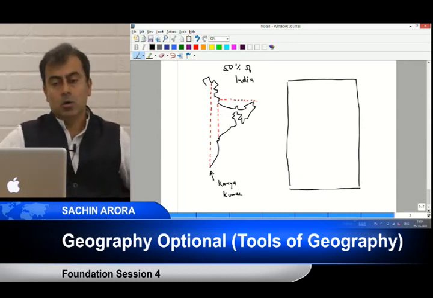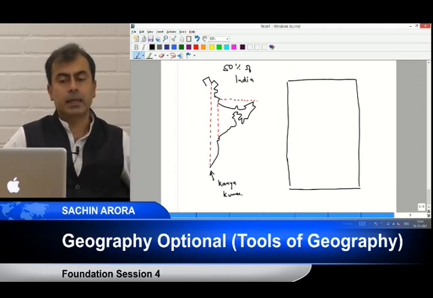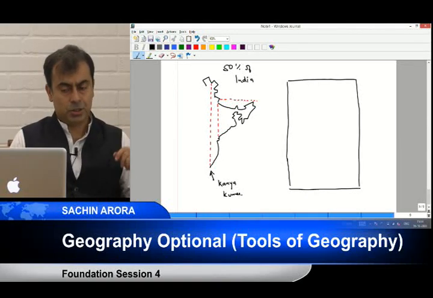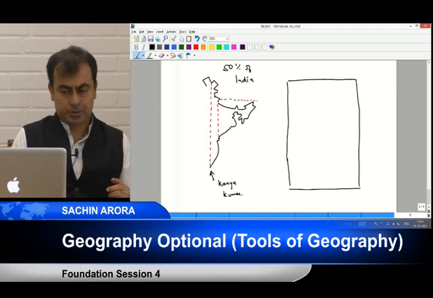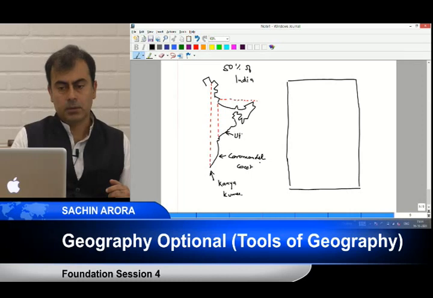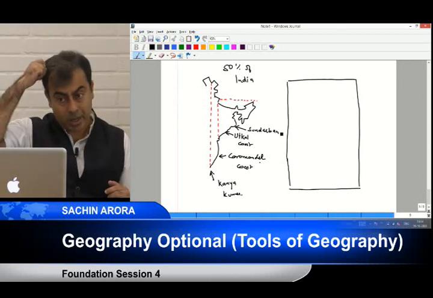Everyone, whosoever is looking at me, rectangle, the neck, the shoulder, Nepal, Sikkim, Bhutan, and then the line going up, the L, the curvature, Bangladesh, you know what to do, Sundarban, Odisha coast, KG basin, and Tamil Nadu coast. Tamil Nadu coast is called the Coromandel coast, and the Odisha coast is called Utkal coast, and this is what? Sundarban. See, the east coast is also done. Quickly, I hope you got it.